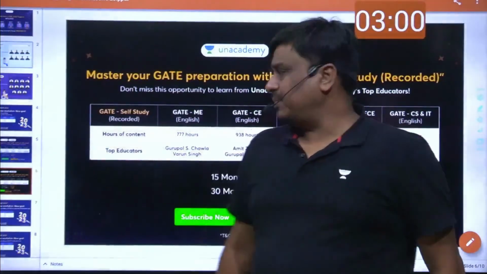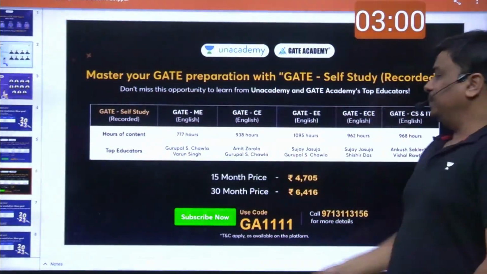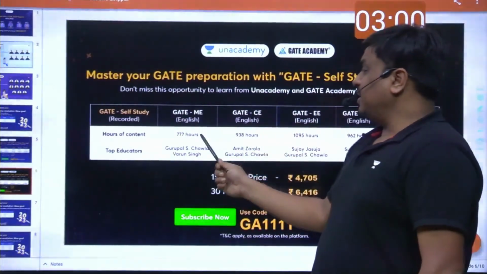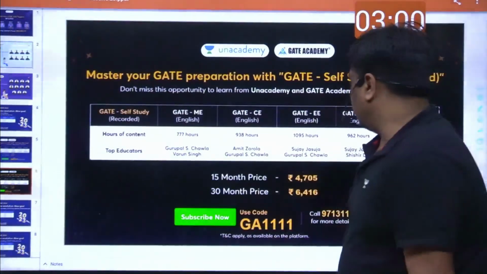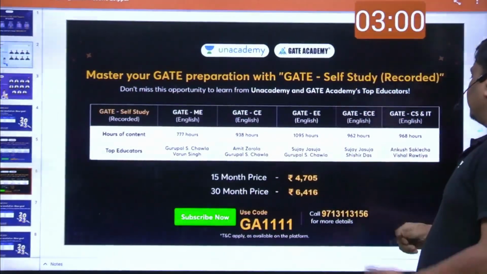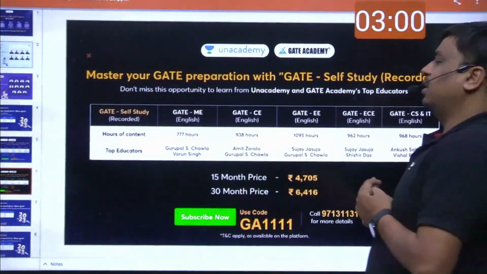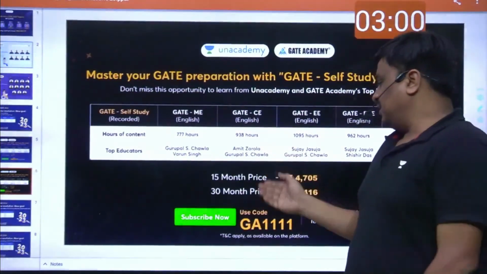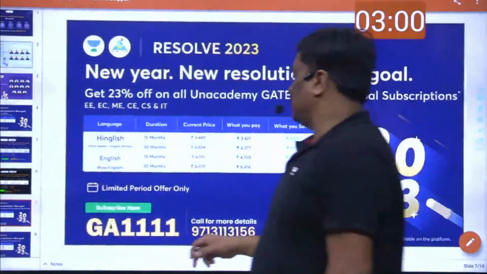The hours you will get are more than 700 for mechanical, more than 900 for civil, more than 1000 for electrical, more than 900 for EC, and similarly more than 900 hours for CS and IT. Again, this is for the 15 month and 13 month validity.